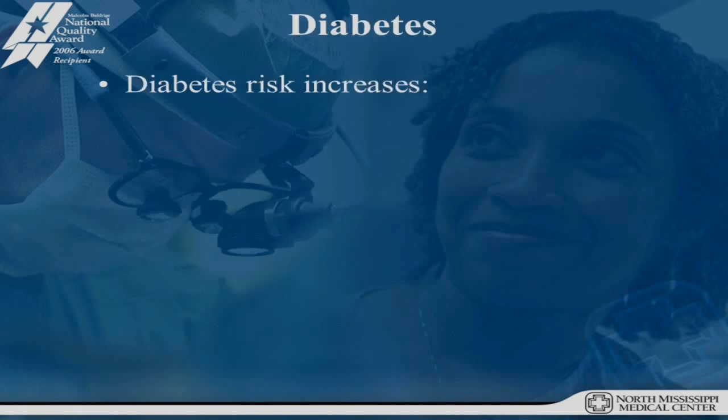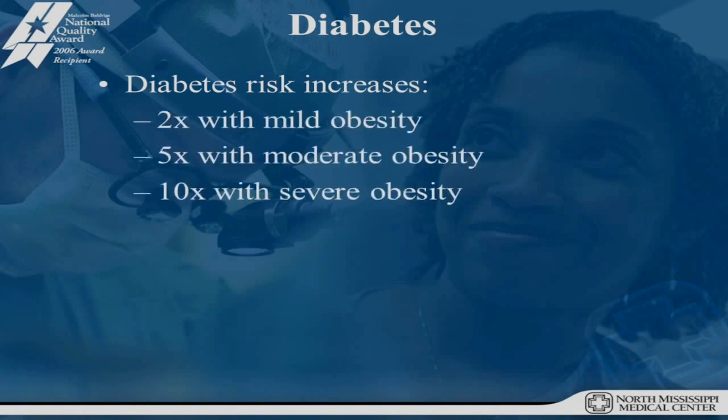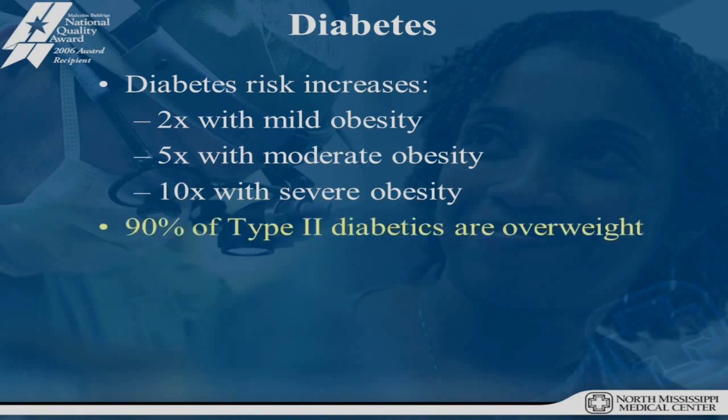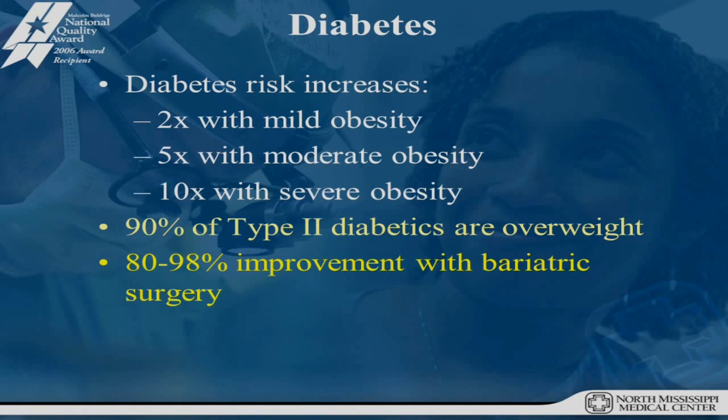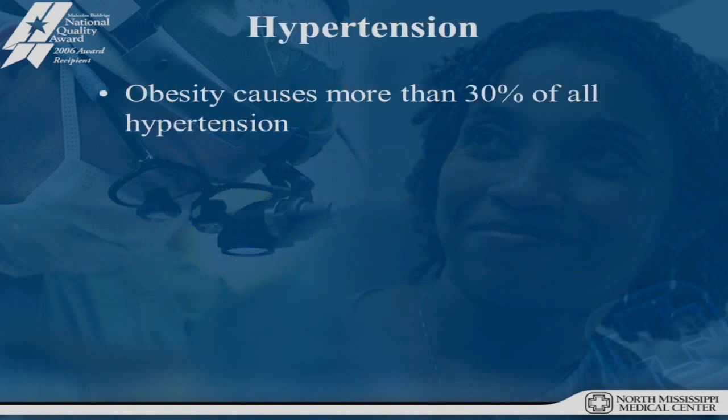Diabetes: the risk of developing diabetes is 2 times higher with just mild obesity, 5 times higher with moderate obesity, and 10 times higher with severe obesity. About 90% of type 2 diabetics are overweight. The great thing is there's about 80 to 95% improvement with bariatric surgery after significant weight loss.